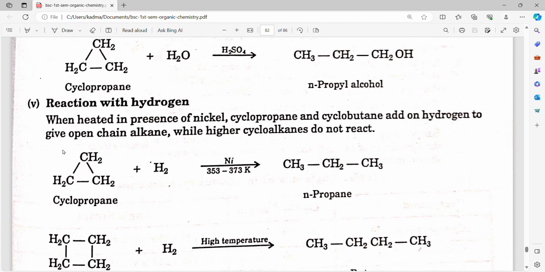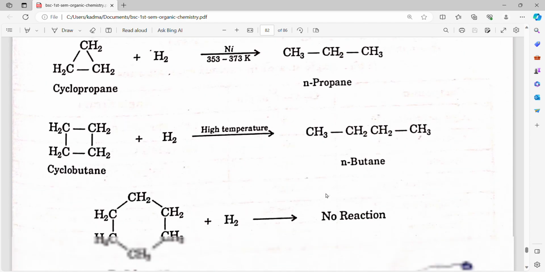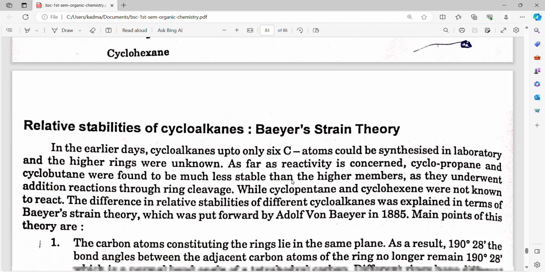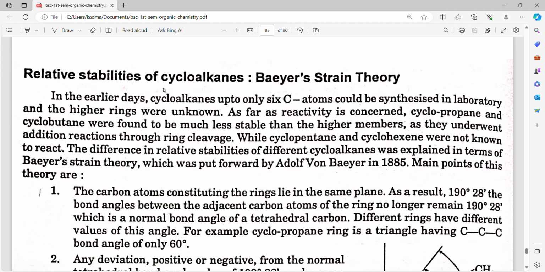Reaction with hydrogen. When heated in the presence of nickel, cyclopropane and cyclobutane add on hydrogen to give open-chain alkanes, while higher cycloalkanes do not react. Cyclopropane plus H2 in the presence of Ni gives n-propane. Cyclobutane plus H2 at high pressure and high temperature gives n-butane. Cyclohexane plus H2 gives no reaction.